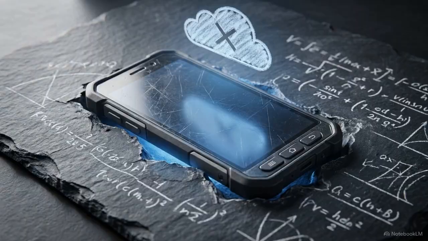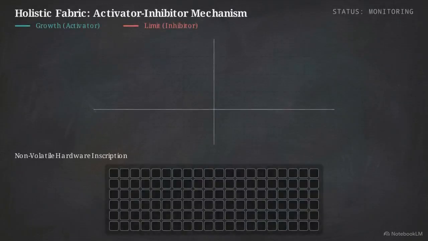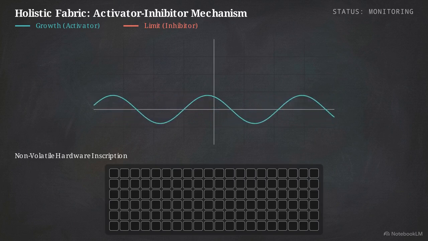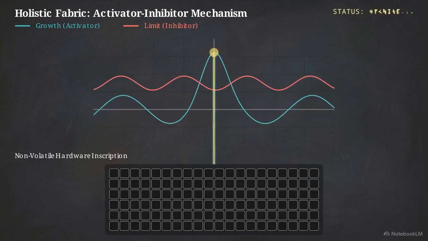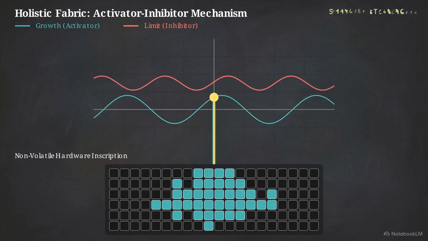The holistic fabric is a self-learning memory architecture that runs locally on the device, functioning without cloud compute or external models. This fabric is governed by the tension between a growth signal, or activator, and a limit signal, known as the inhibitor. Learning occurs through the continuous pressure between these two variables.